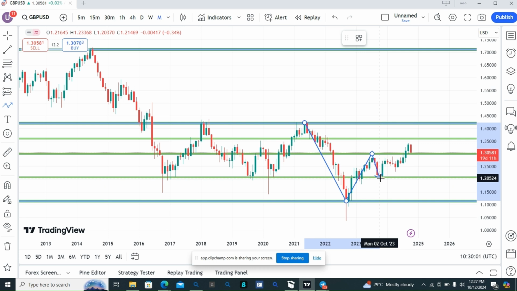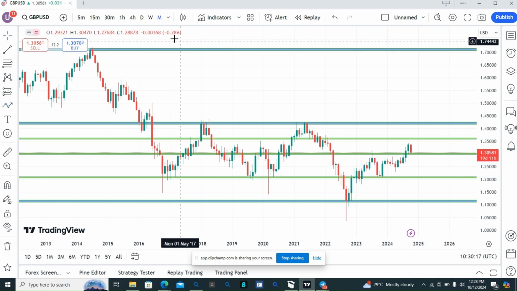Rather, market came to this zone, got exhausted, and go back and break above this lower high, signifying a change in character, which means in a monthly, the market is turning to bullish. So monthly is supporting bullish trend. Let's go to weekly and see how we can join this market.